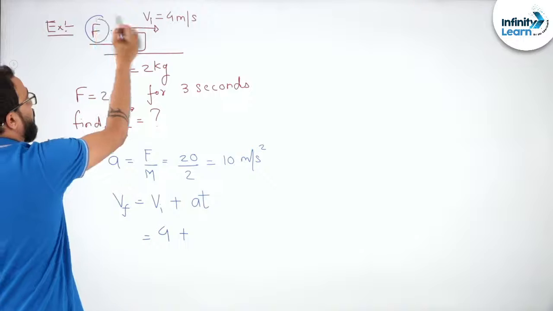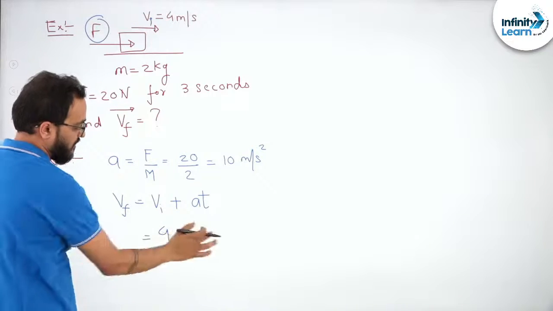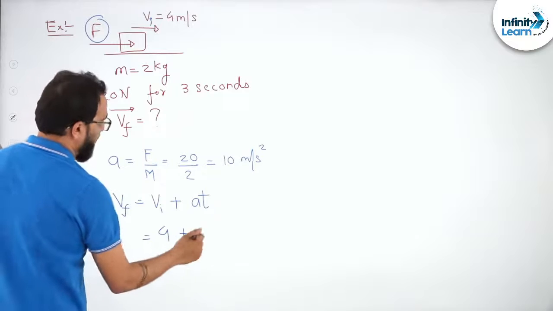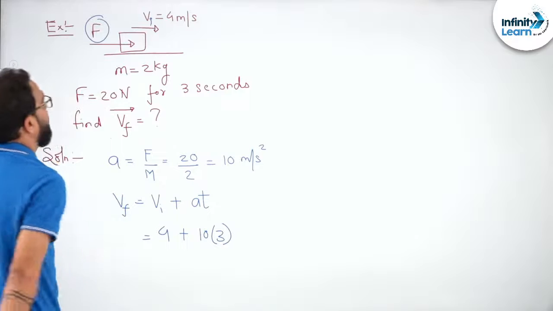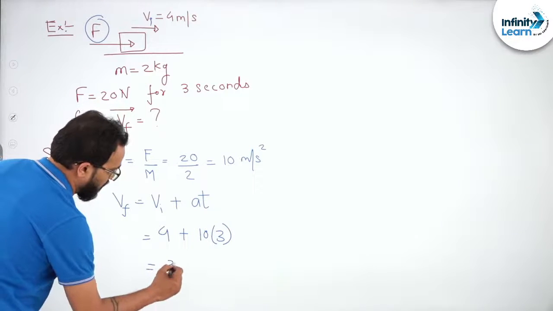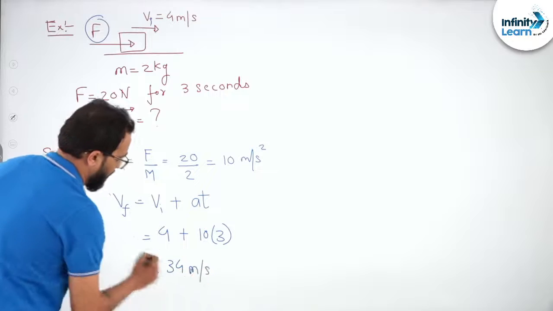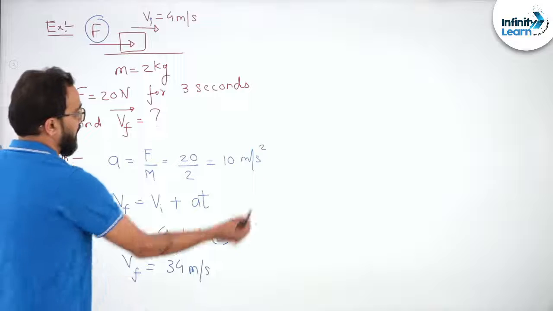Because the direction of force and initial velocity is the same, the acceleration will also be in the same direction, so we take both as positive. Acceleration is 10 and time is 3 seconds. So 4 plus 10 into 3, 34 meters per second will be your answer. That means after 3 seconds this will be your velocity.